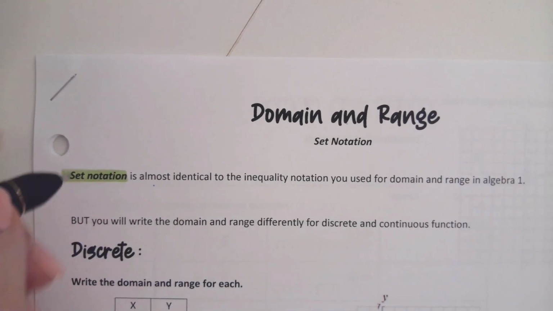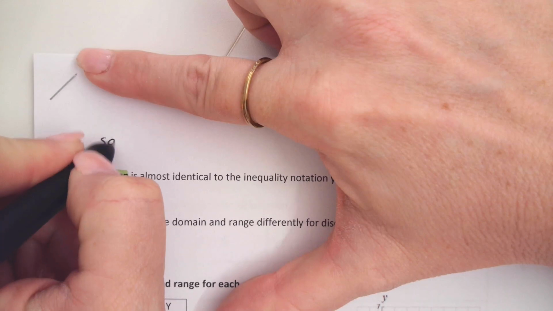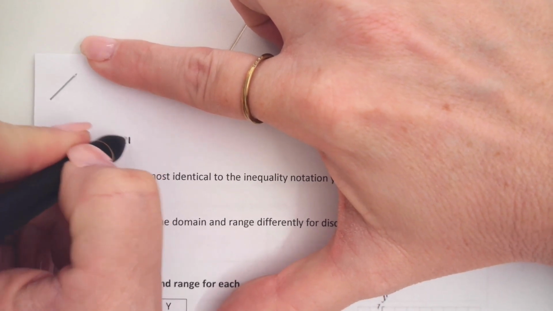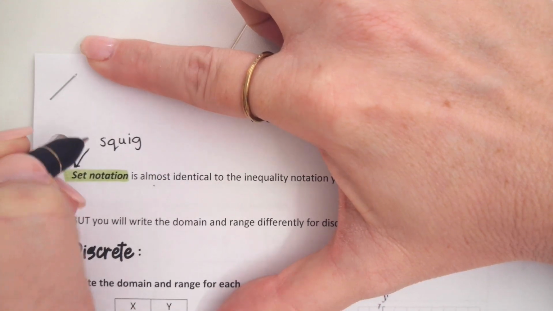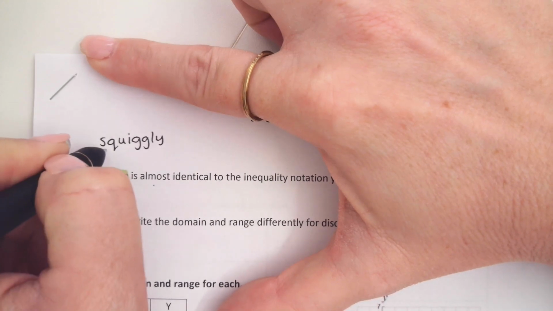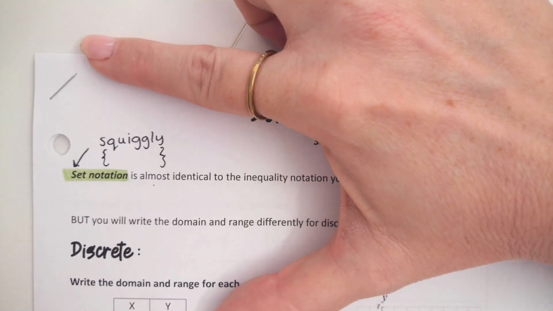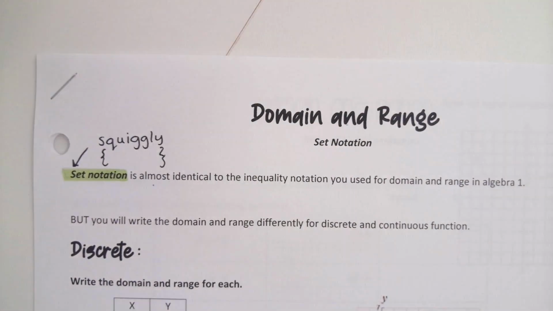I remember the two types. So when I think of set notation, I think of the little S right here, and I think of squiggly brackets. How do you spell squiggly? S-Q-U-I-G. Is there two G's? Squiggly brackets. Because they use these little squiggly bracket thingies. Their technical name is a brace. Not as exciting, but they are called a brace.